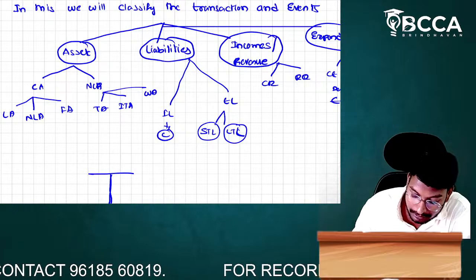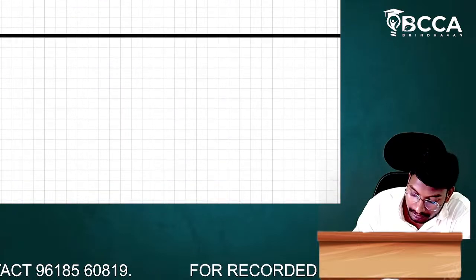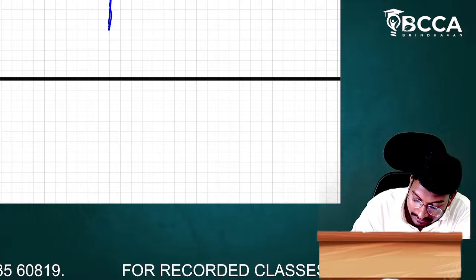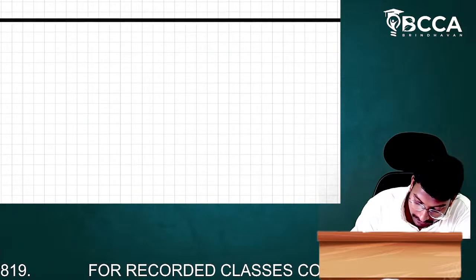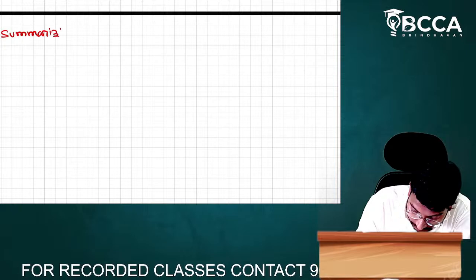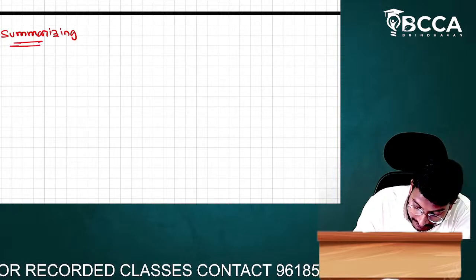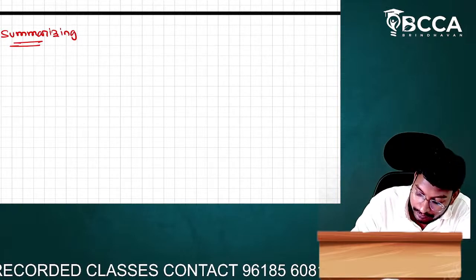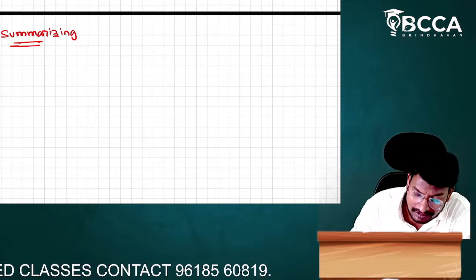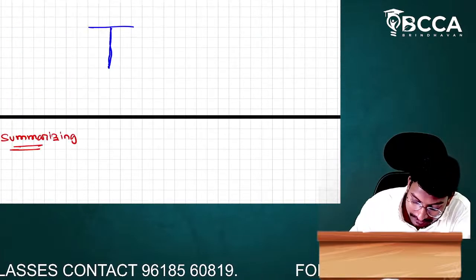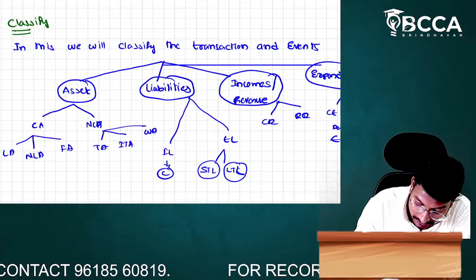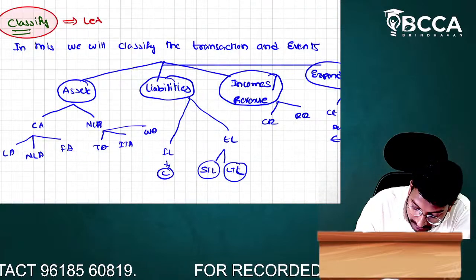Next, what do we have to do? Then we have to do the classifying and recording, and next we have to do summarizing. In summarizing, we will summarize the ledger accounts, the ledger balances. What is the meaning of ledger? The classification is also called ledgers. We are classifying in the form of a ledger.